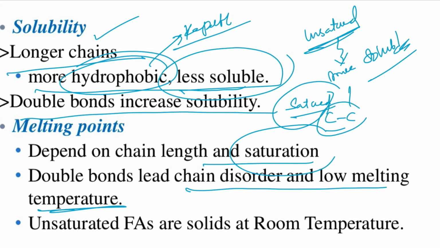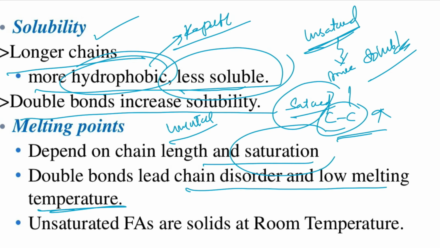Saturated ones, which have single bonds, have high melting points; they are fats, solid at room temperature. In the case of unsaturated fatty acids, they have a low melting temperature. They are normally liquid at room temperature. Okay, the point is clear. There are two types, saturated and unsaturated.